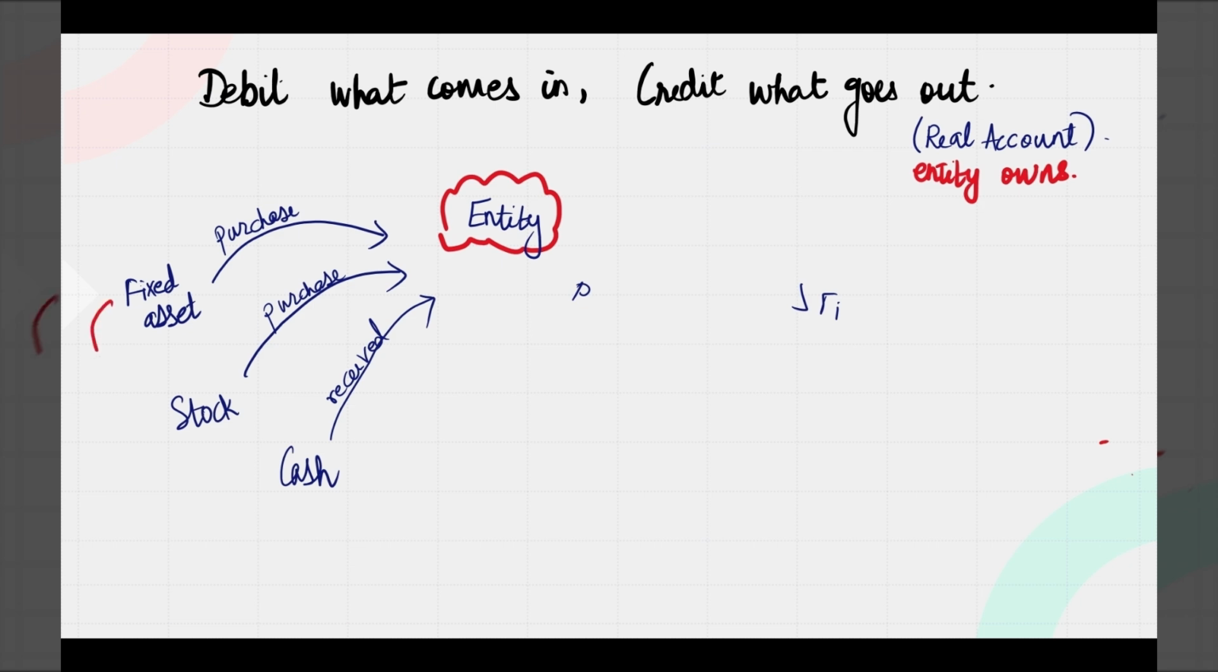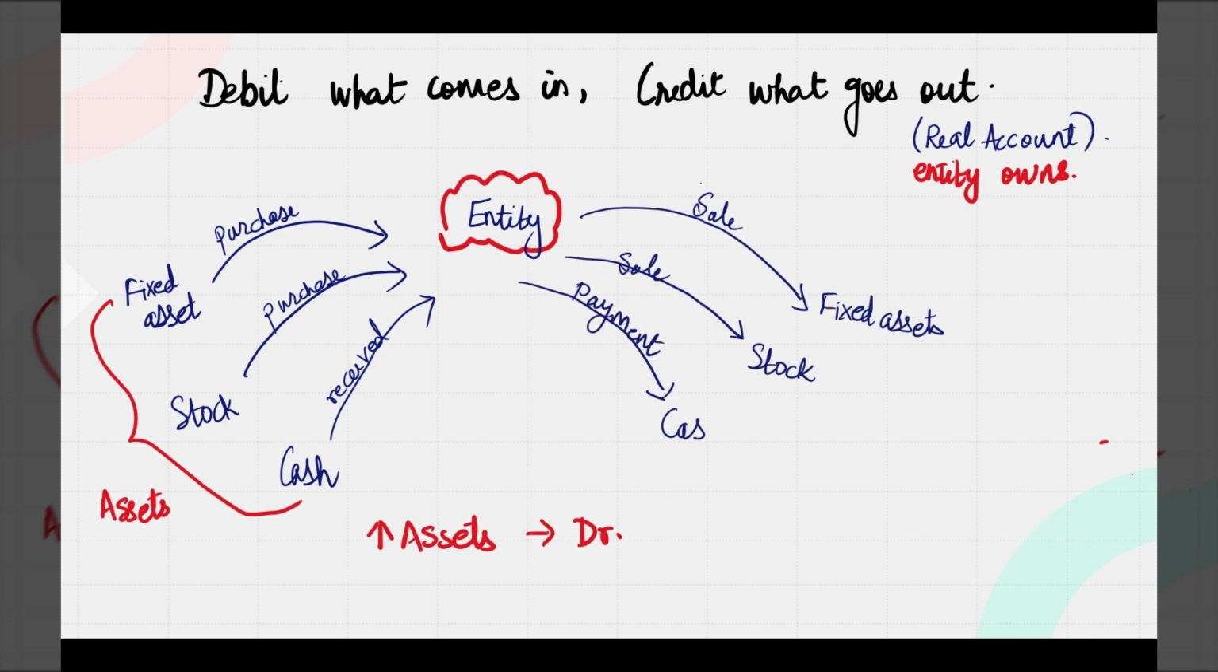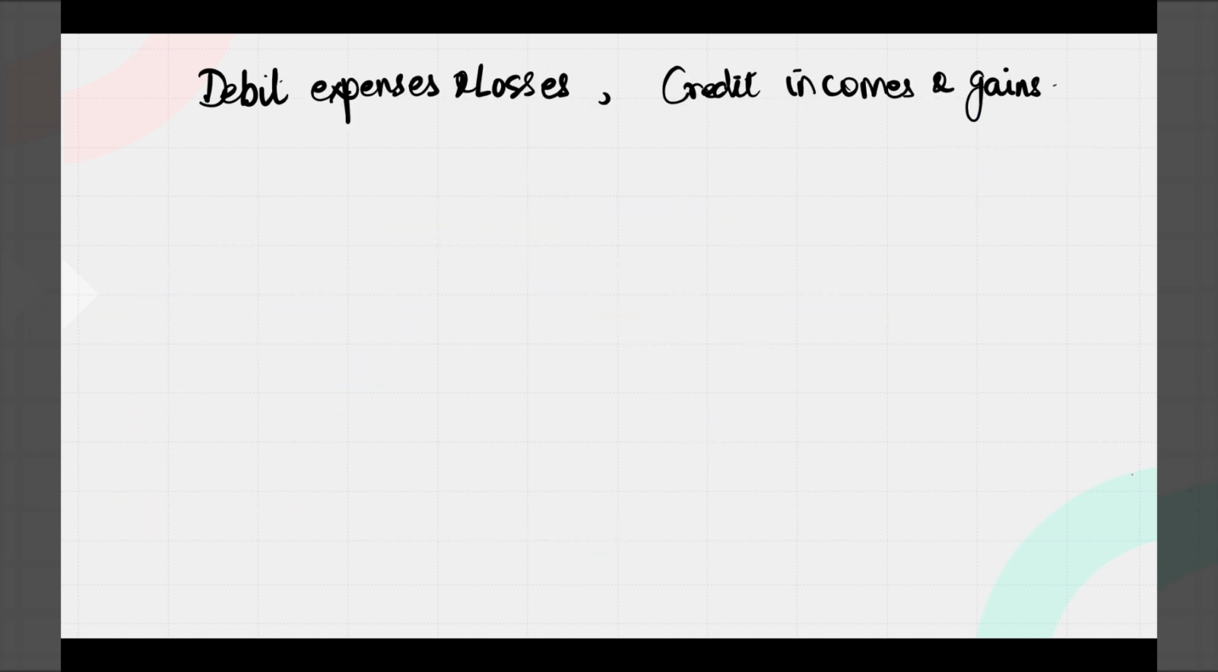So all these are what? All these are assets. Whenever there is an increase to an asset, which is already a debit balance, that would also be a debit, right? And whenever the entity sells a fixed asset, sells stock, or makes payment by cash, then what happens? The asset balance reduces, which means a debit balance reducing is what? A credit. So reduction of an asset is a credit. This is how we got to this rule of debit what comes in and credit what goes out.